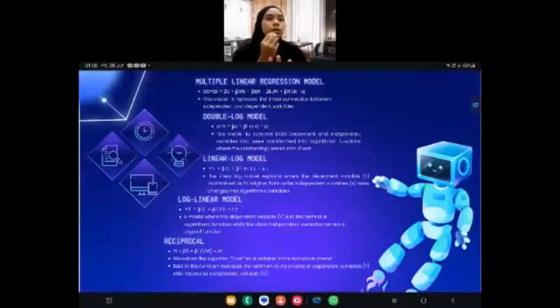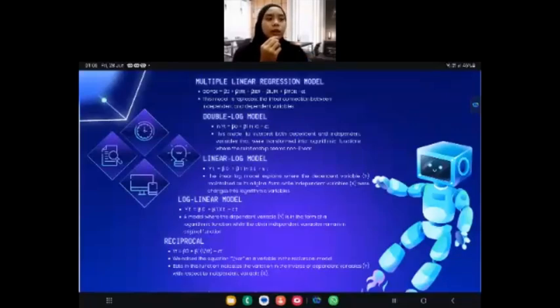So we use five analysis models, which are multiple linear regression model, double log model, linear log model, log linear model, and reciprocal model. For the first, the multiple linear regression model represents the linear connection between independent and dependent variables. The second, the double log model, interprets both dependent and independent variables that were transformed into logarithmic function.